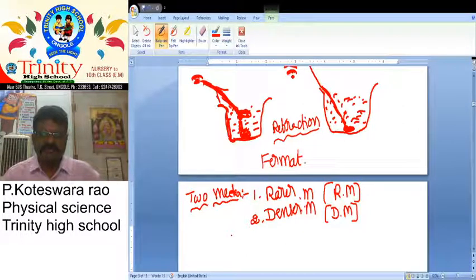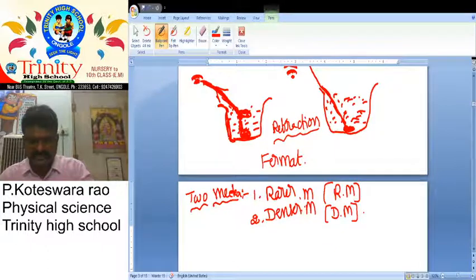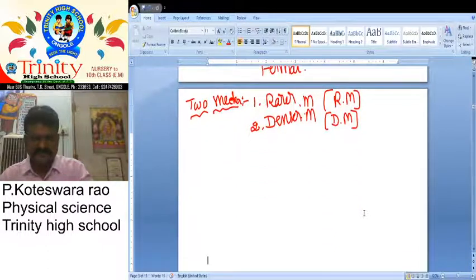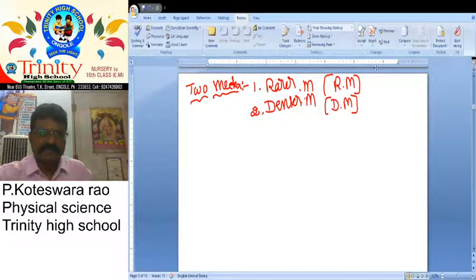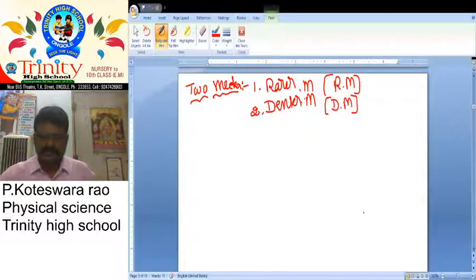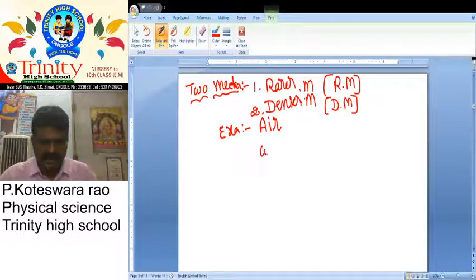So what is a rarer medium? A rarer medium means one where the velocity of light is more. Here we want to take some examples: air, water and glass.